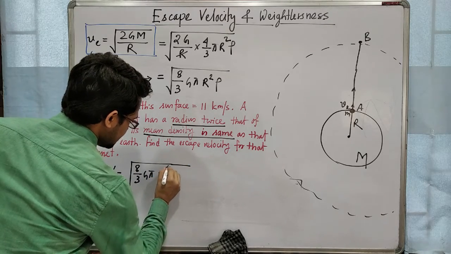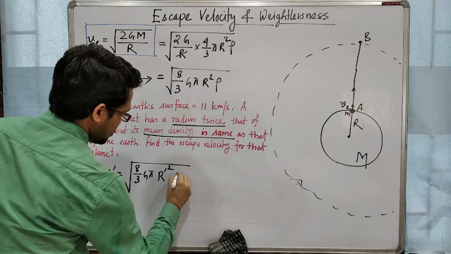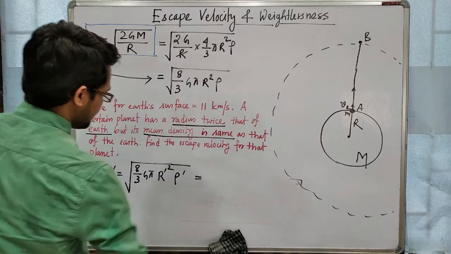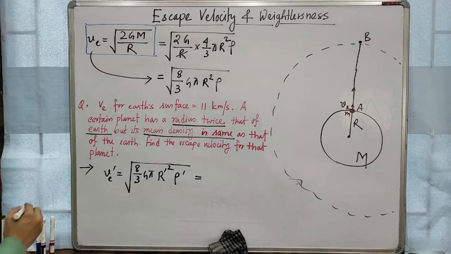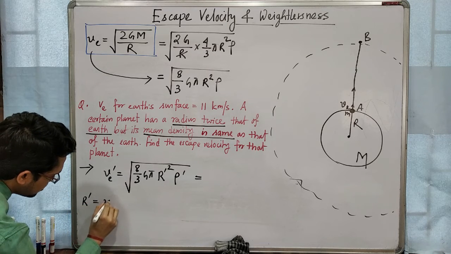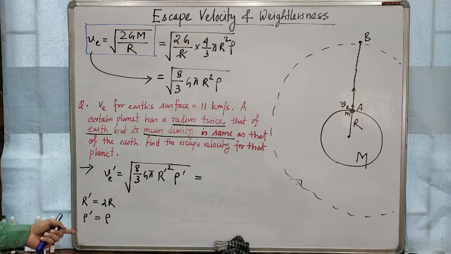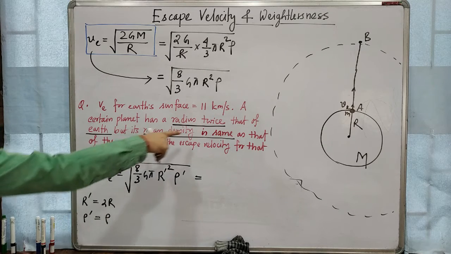R prime square, this is changing twice, and rho prime. These are the two variable quantities. So here R prime is given: R prime is equal to 2R and rho prime equal to rho. The densities are the same. It is given that the mean density is the same.